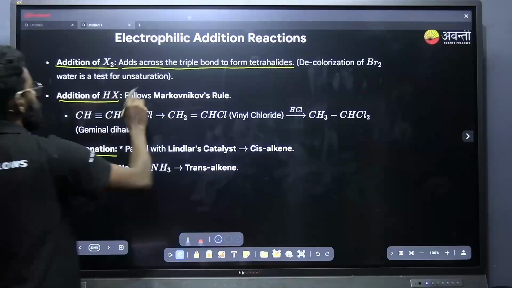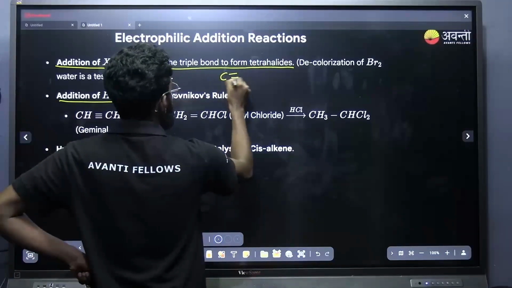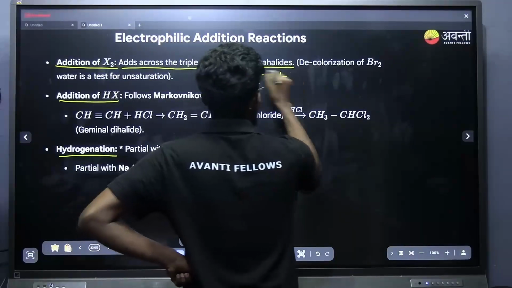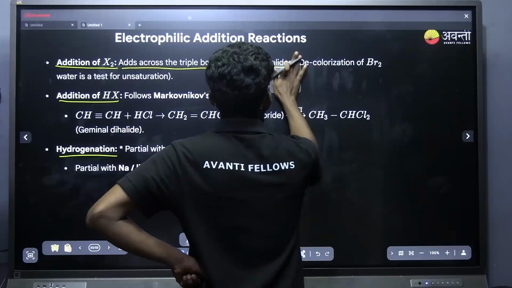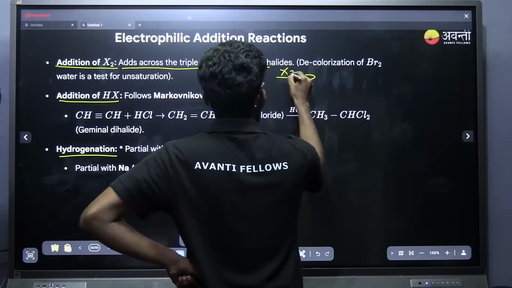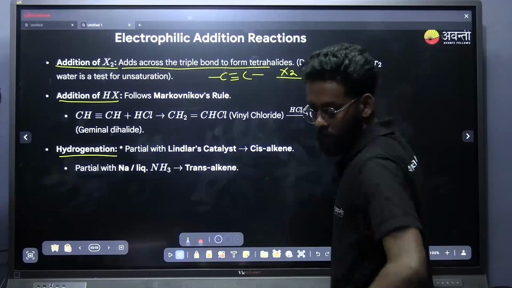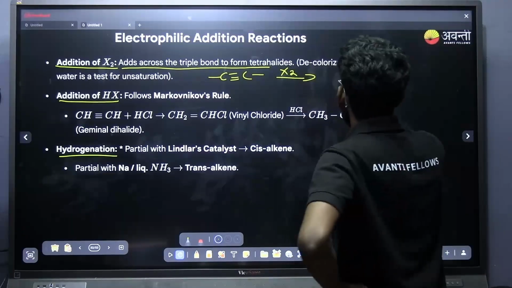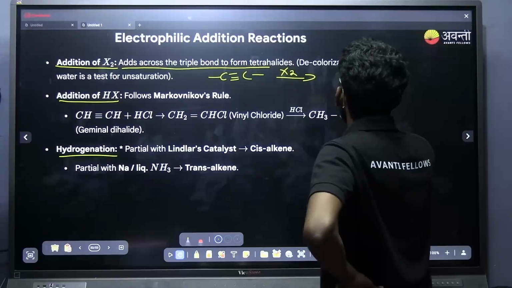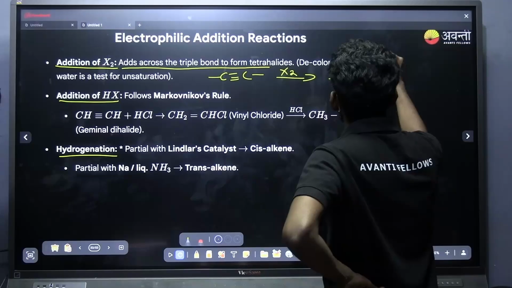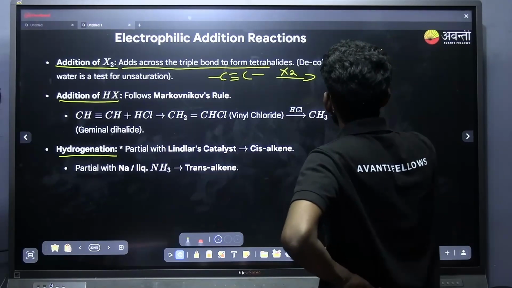That is, if I am adding a halogen X2, what is going to happen? We will be getting a tetrahalide. This triple bond will be breaking, and we will be getting a complete single bond in which there will be 4 halogens.